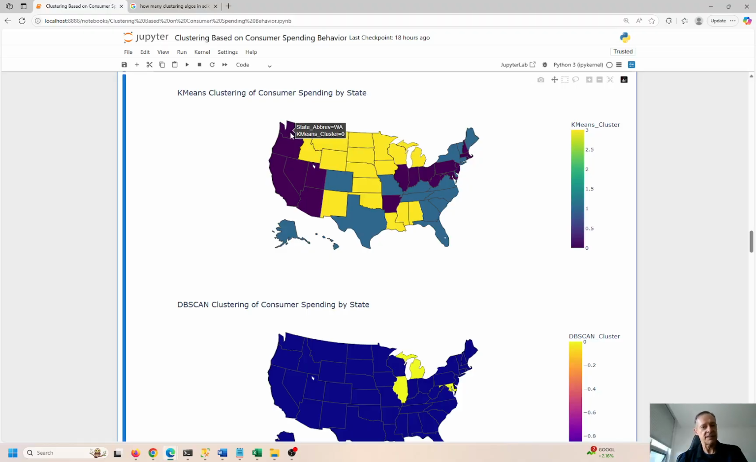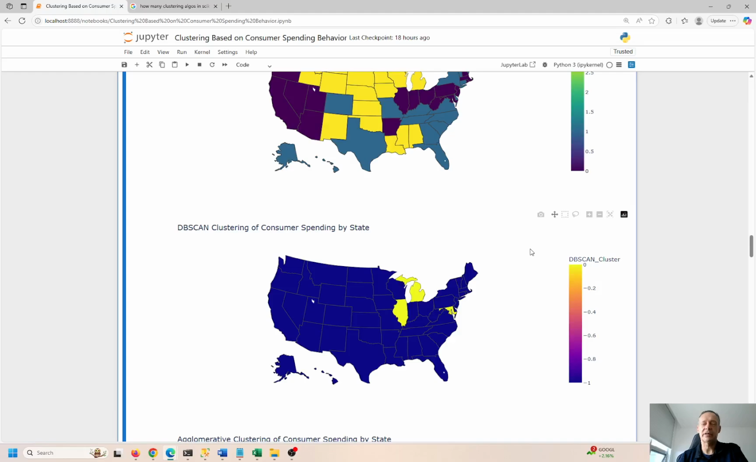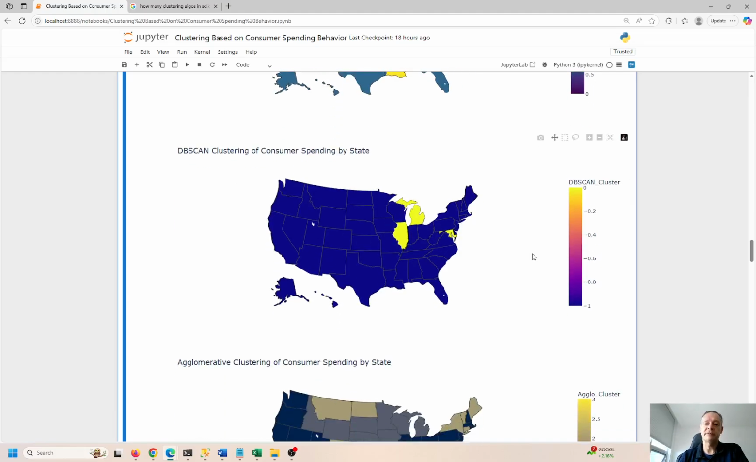If you operate in Washington, you want to expand into Utah or Arizona based on consumer spending behavior, you should be able to do that pretty easily. You should be able to move into Arkansas, Illinois, what else? Massachusetts and New Hampshire pretty easily, based on the way the K-means clustering is done. So this is density-based scanning.